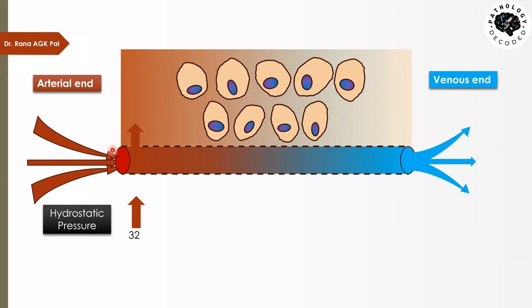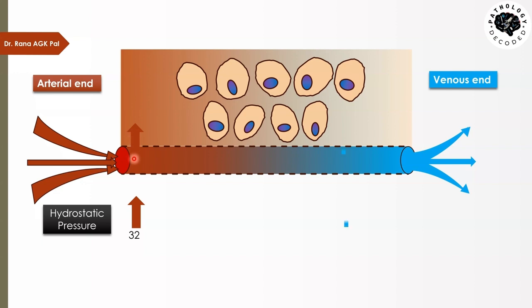On the arterial end, there is a pressure generated. Remember that picture of the piston which I was pressing from the top to generate pressure? In the same way, the heart is pumping the blood, and by its contractility, it puts a pressure on the blood to move forward. That pressure on the arteriolar end is 32 mm of mercury. That 32 mm of mercury is pushing the blood into the vessel, and since this pressure is reflected on the walls of the vessel, the fluid or the water in the blood will try to come out with a pressure of 32 mm.